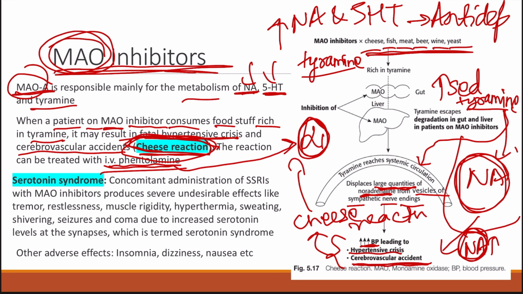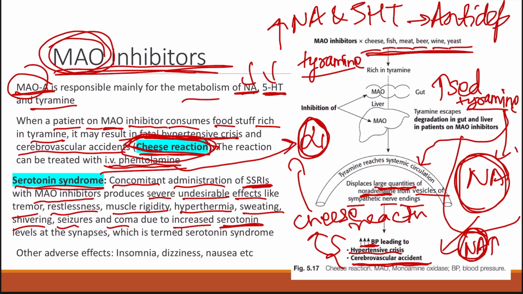Next is serotonin syndrome. What is serotonin syndrome? Suppose we do a concomitant administration of SSRIs, that is selective serotonin reuptake inhibitors, and monoamine oxidase inhibitors. Then it produces several severe undesirable effects like tremor, restlessness, muscle rigidity, hyperthermia, sweating, shivering, seizures, and coma because of the increase in the concentration of serotonin in the synapse.